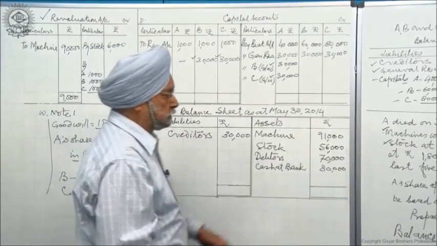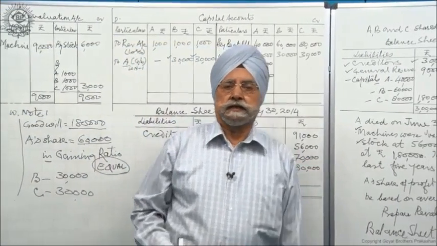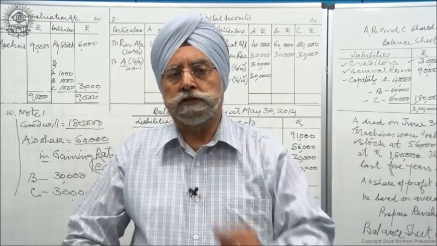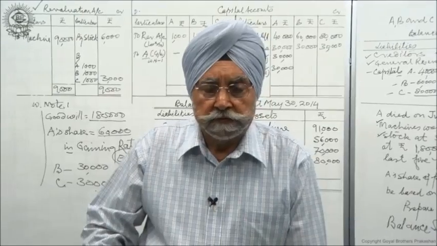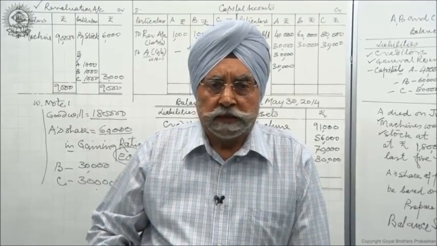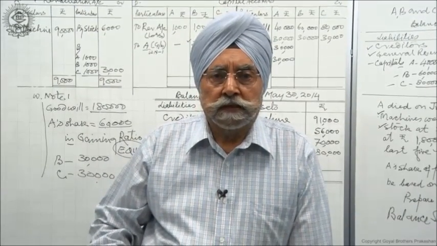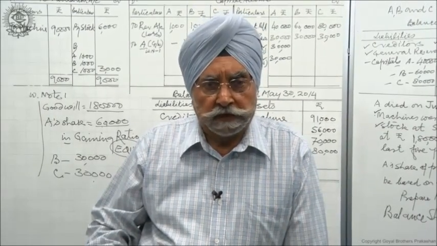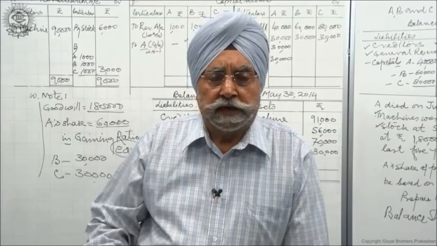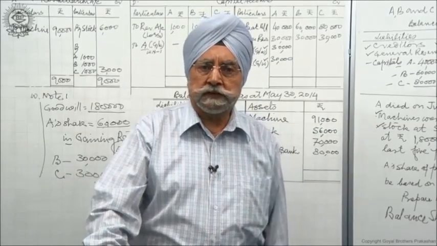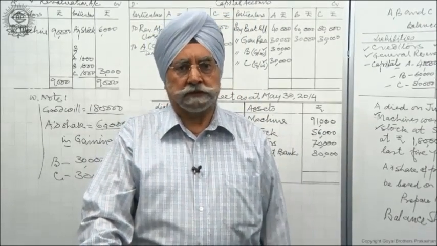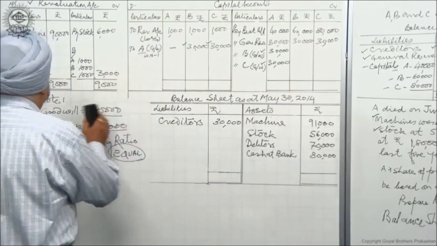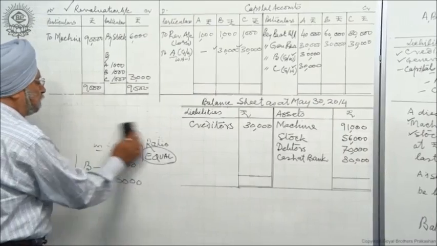Now, my dear students, the last point is the deceased partner A. A's executors are insisting upon B and C that profit up to the date of death of A must be calculated, and A should be given profit up to the date of death. Let us calculate profit up to the date of death. Working note number 2, profit up to the date